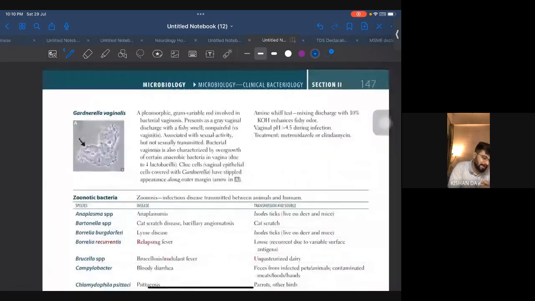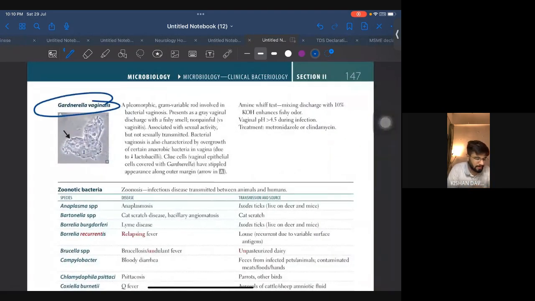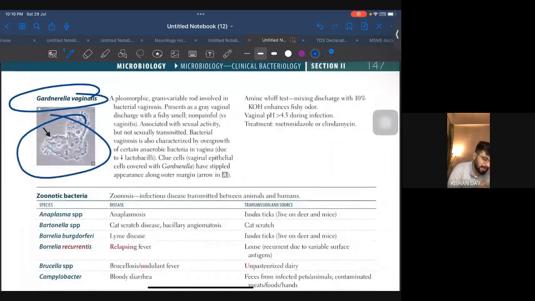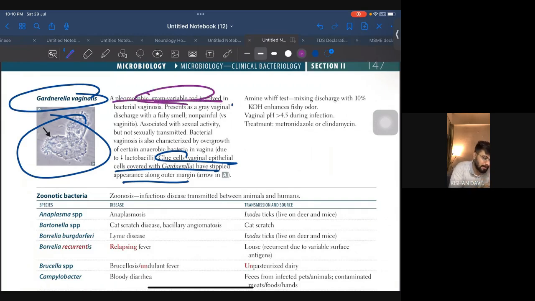Coming to Gardnerella vaginalis, we discussed this a little bit in the CIN. Now let's see, these are the clue cells that you have to remember. Okay, another important point, pleomorphic gram-variable rod. It is a gram-variable rod. This is very high yield. Gram-variable rod, very high yield. Fishy smell, very important. Associated with sexual activity, but not sexually transmitted. Not sexually transmitted. Bacterial vaginosis is also characterized by overgrowth of certain anaerobic bacteria in the vagina due to a decrease in lactobacilli.